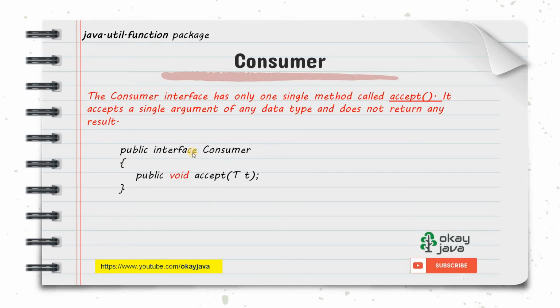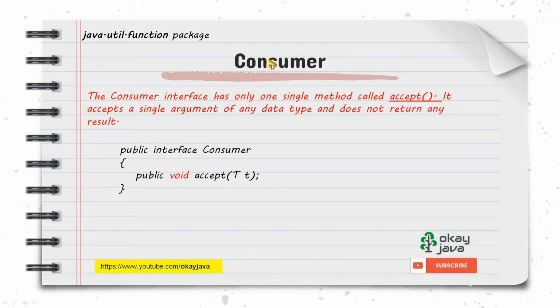So this is how your consumer interface looks. You will have only one function called accept. It will take the type of argument, so the argument type can be anything. It could be a string value, an integer value, or an object as well. But it will not return anything to you. The return type is void for this one, correct?